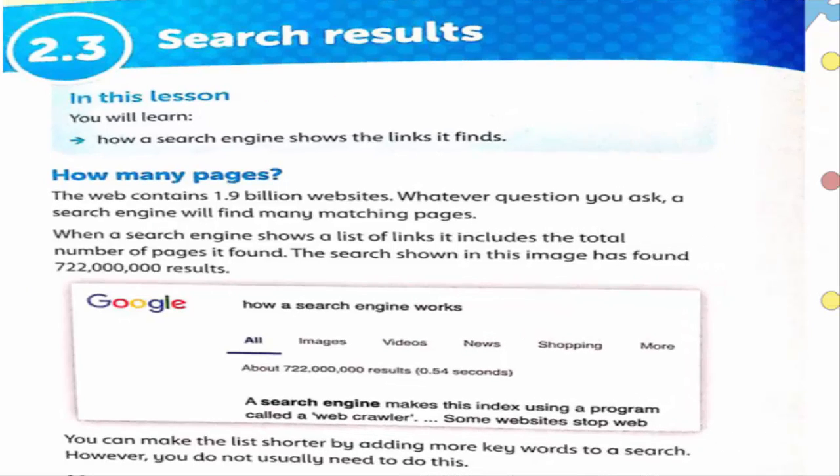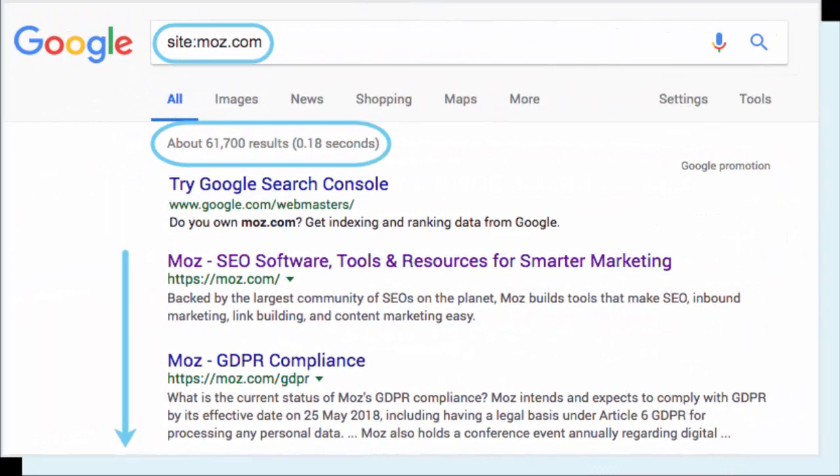Now the next topic is 2.3 search results. In this lesson, you will learn how a search engine shows the links it finds. How many pages? The web contains 1.9 billion websites. Whatever question you ask, a search engine will find many matching pages. When a search engine shows a list of links, it includes the total number of pages it found, and the search shown in the image has found 722,000,000 results.